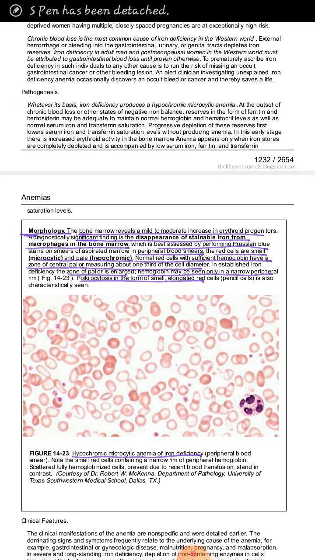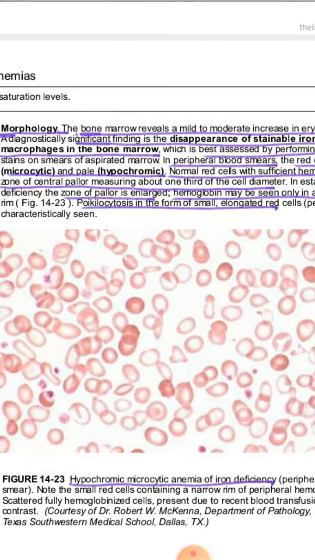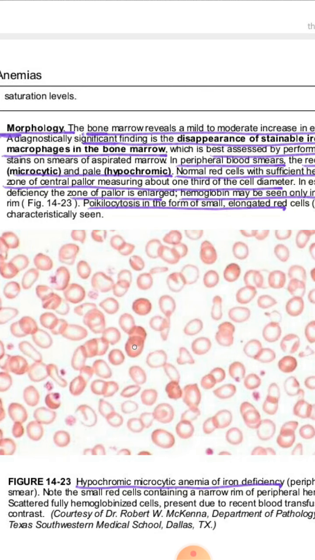Now, what is the morphology of the red blood cells, or the bone marrow, in a person who is suffering from iron deficiency anemia? Here we can see the blood picture. These are the normal red blood cells, and we can see that in the normal red blood cells there is a central pallor. This is the normochromic red blood cell.